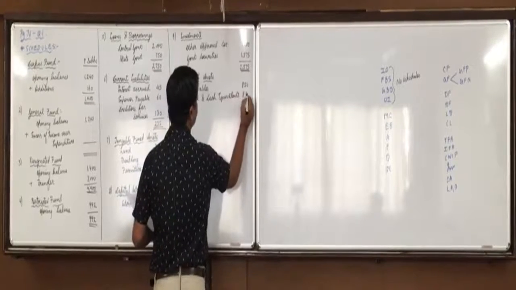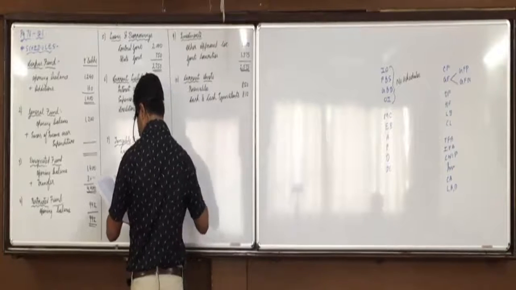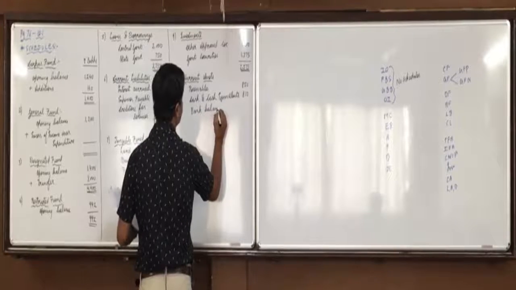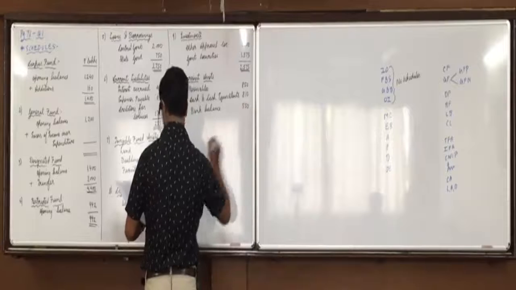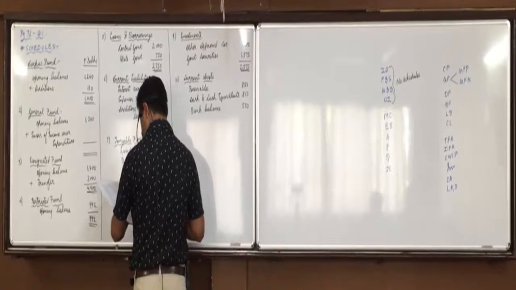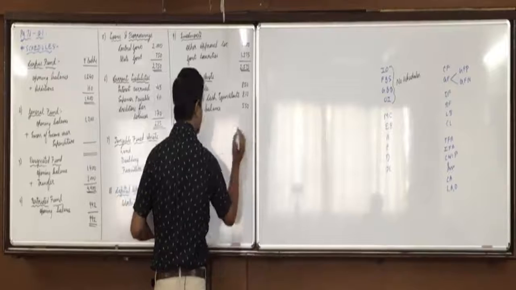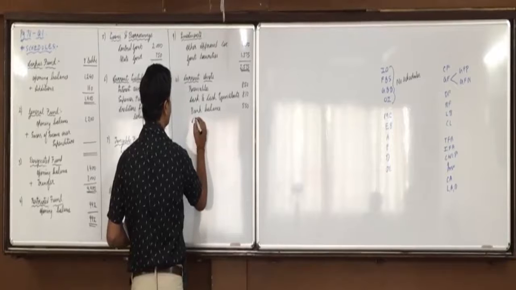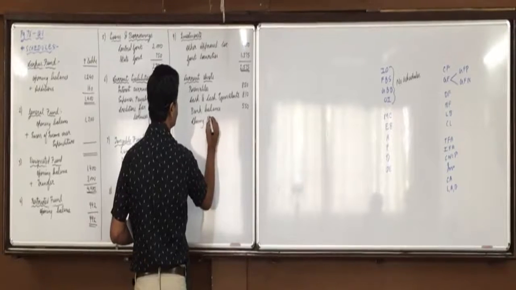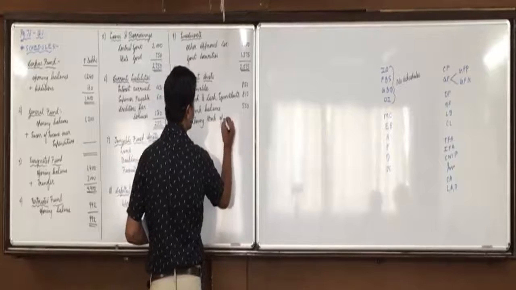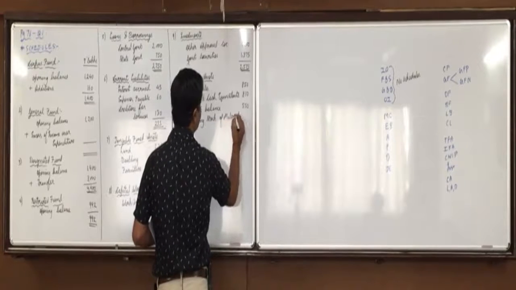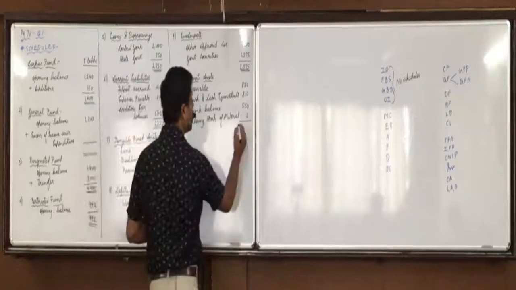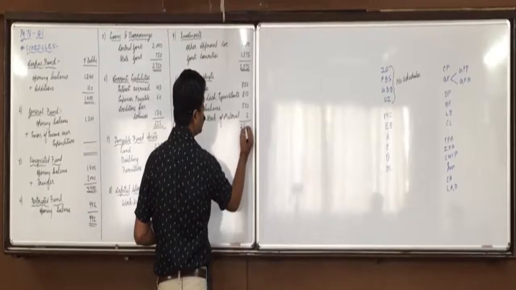Balance with banks, 550. Any other item marked as current assets? Yes, closing stock of material, 2202.